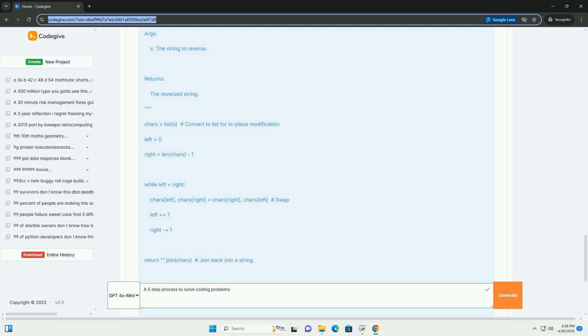Example problem. Given an array of integers, find the maximum sum of a contiguous subarray containing at least one number. 1.1 Breaking down the problem. What is a contiguous subarray? A sequence of elements that are adjacent in the original array. For example, in [1, 2, 3, 4, 5], [2, 3, 4] is contiguous, but [1, 3, 5] is not.